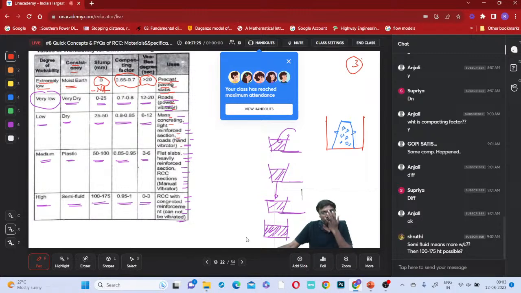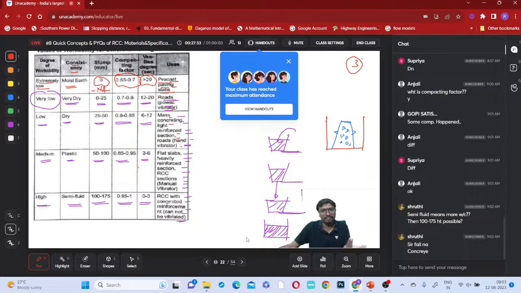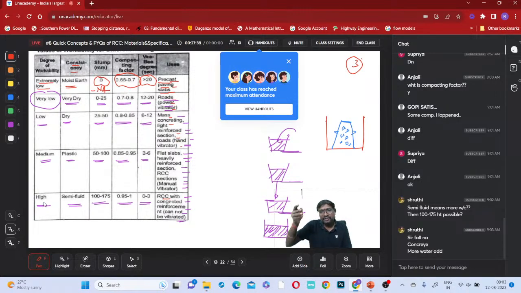I told you that example, right? That ice cream you ordered online on Swiggy. Yes, it will fall, and that is what is required. High workability is required, it has to move on its own, which means it should have more water, definitely. Yes, it will be falling.